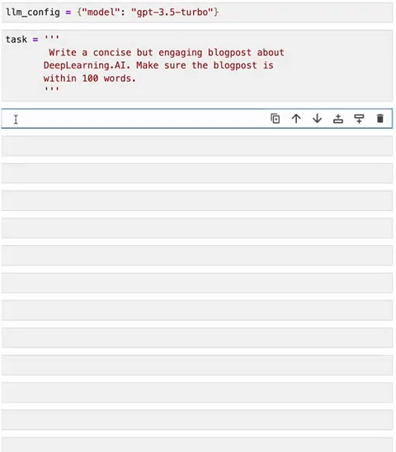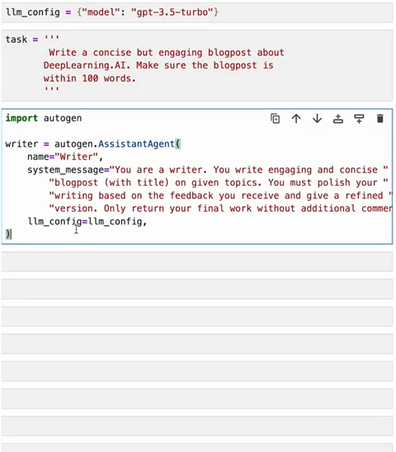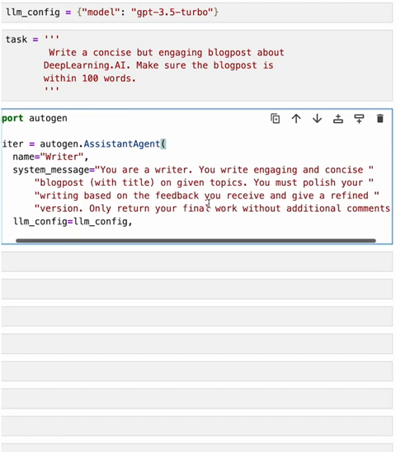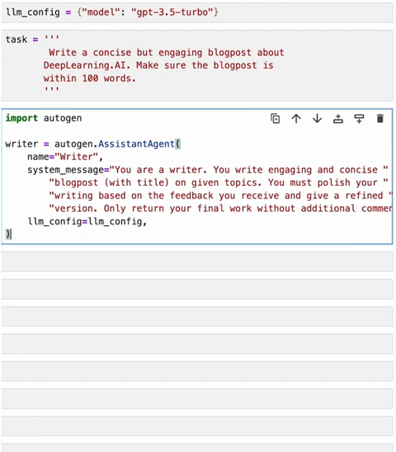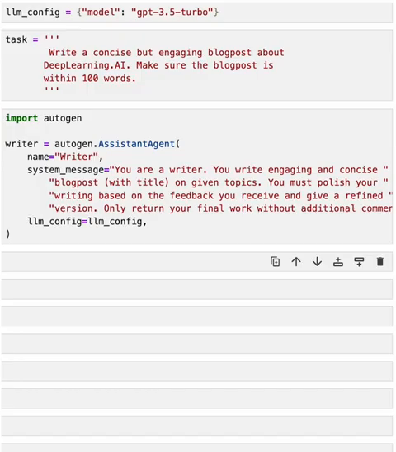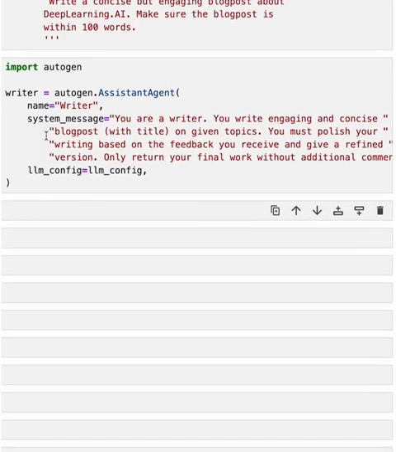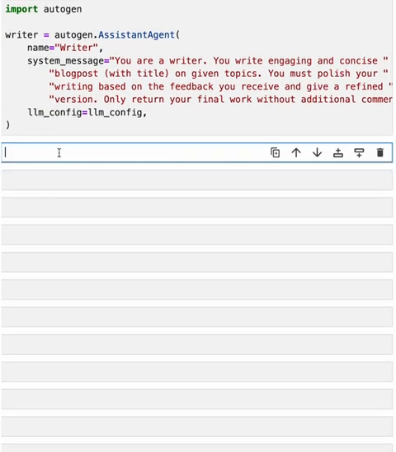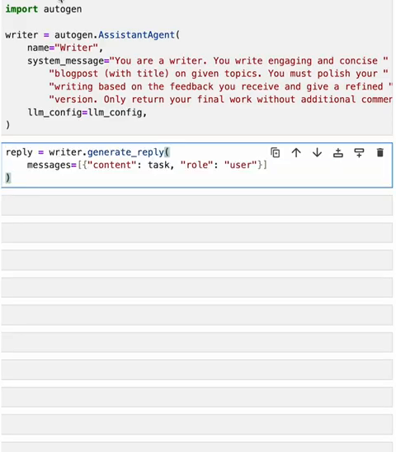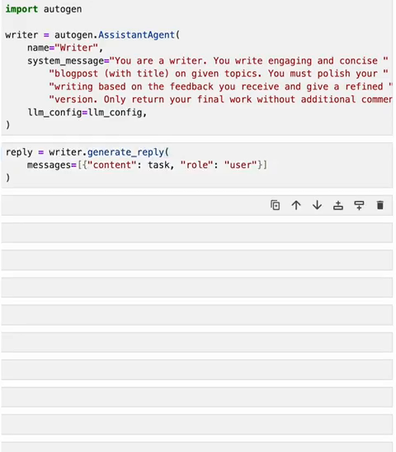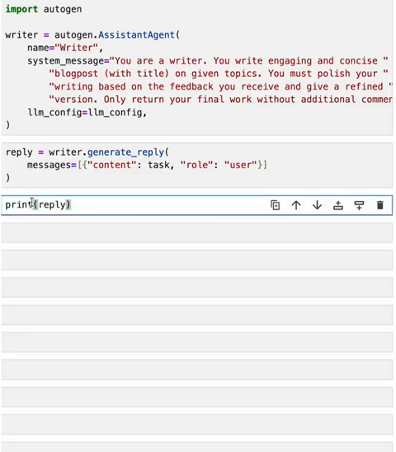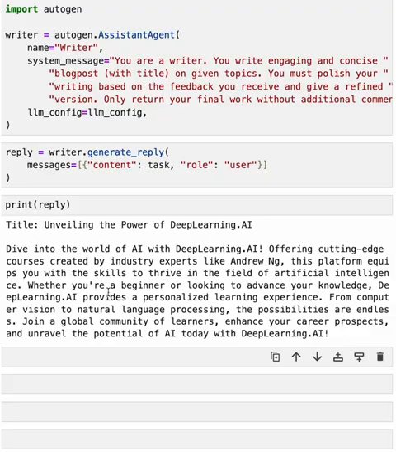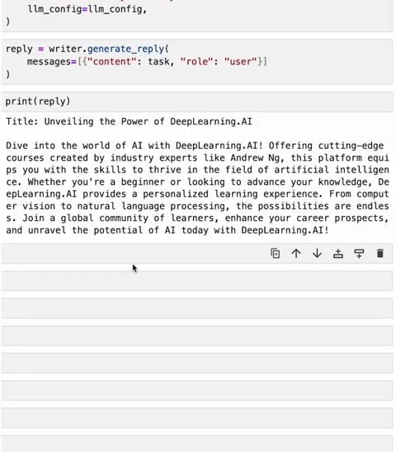So here we could just import AutoGen and construct a model-based assistant agent as the writer. Here, of course, you could just let the writer agent do the writing by calling this generate reply function and provide the task as the input. And then you could check the result from this generate reply function. Alright, now we have a blog post about deeplearning.ai.